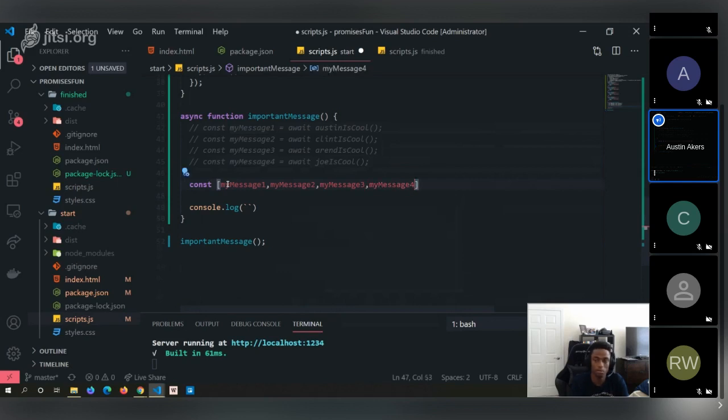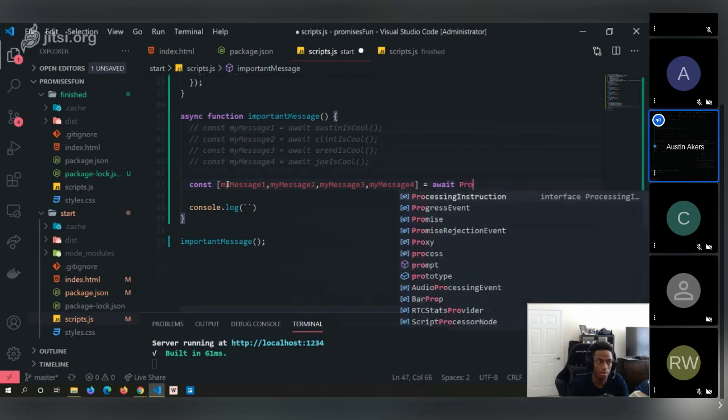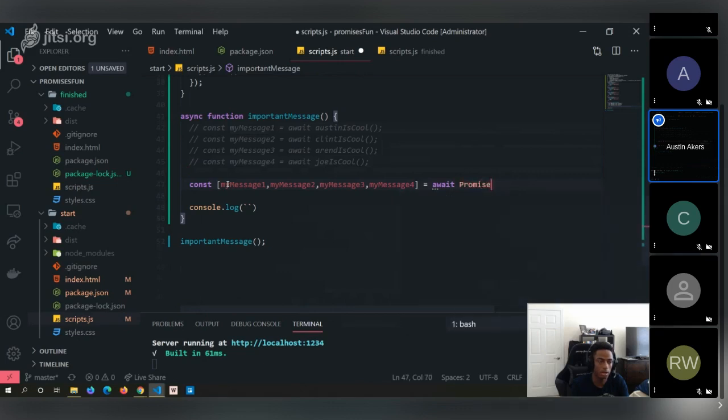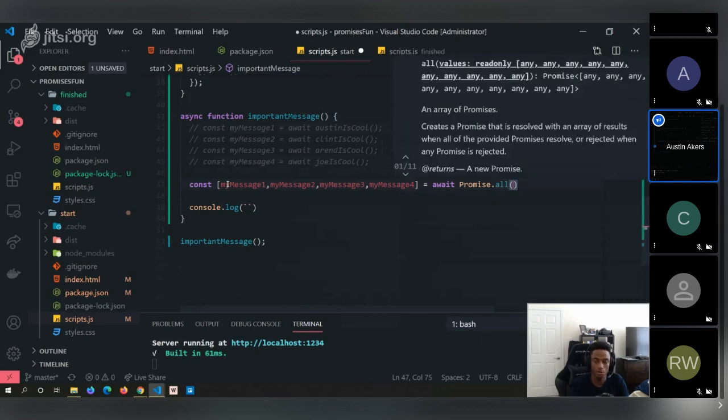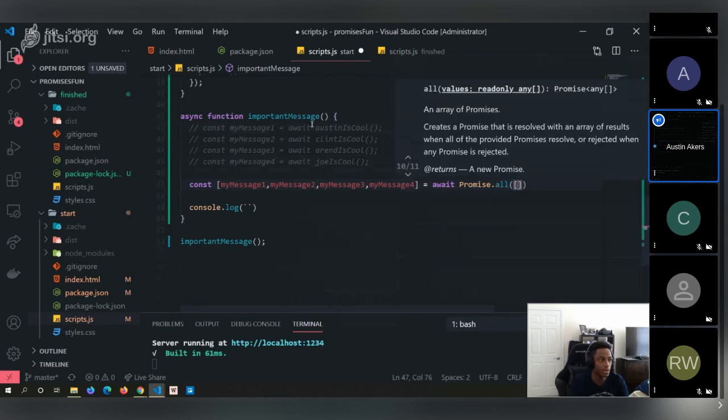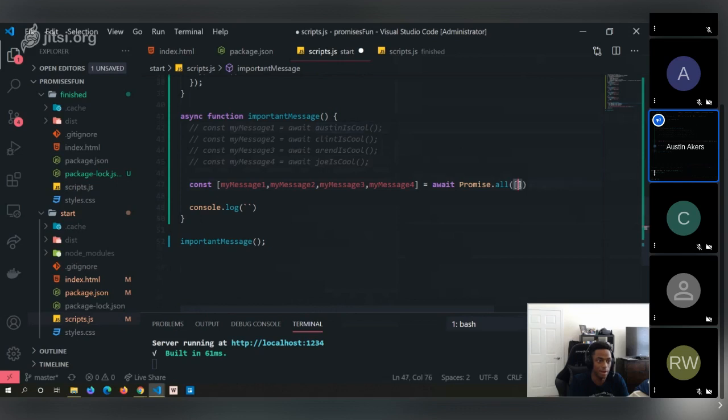And what we're going to do is await, and then use something called Promise.all. Then we can define inside this an array.